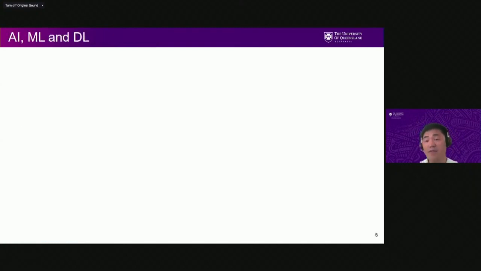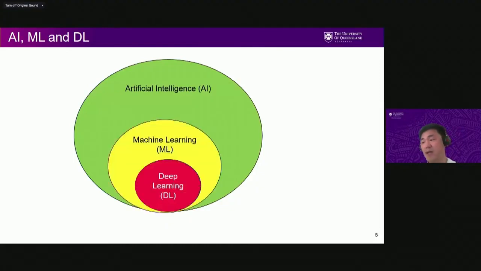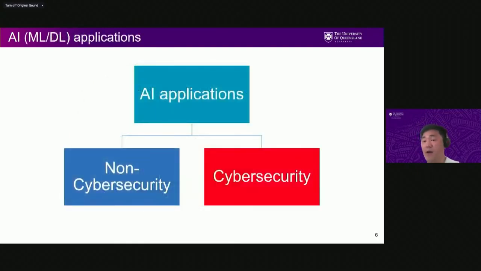And if I define AI, AI is a big set. Under AI, machine learning is a subset of AI, and deep learning is a subset of machine learning. And we can classify the AI techniques into mainly two categories: non-security applications and security applications. Because I've been working on security, I define it that way. Of course, this can be different based on the view of the users, but I divide them into these two categories.